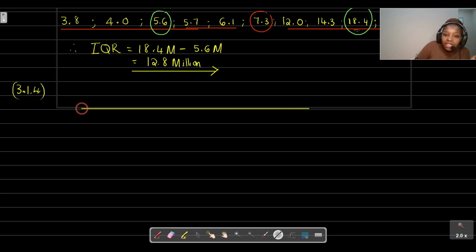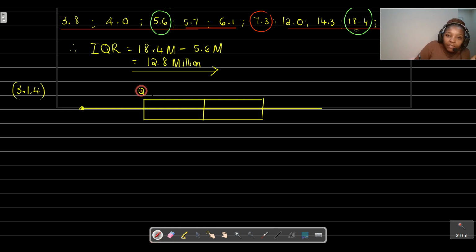So if this is my box and whisker diagram, we already know that on it we display your 5 number summary. Each section from the minimum to Q1, that is 25%. From Q1 to Q2, that is another 25%. From Q2 to Q3, that is another 25%.